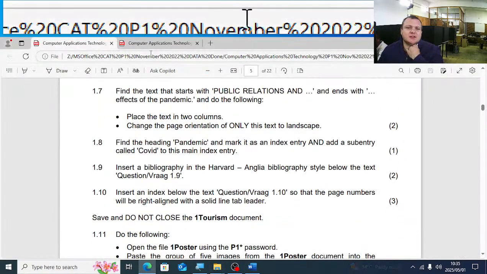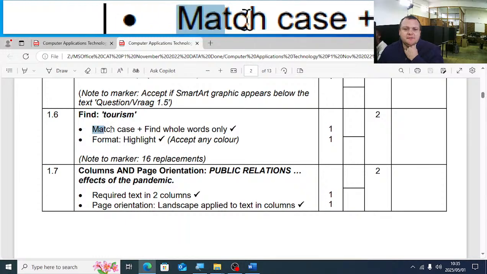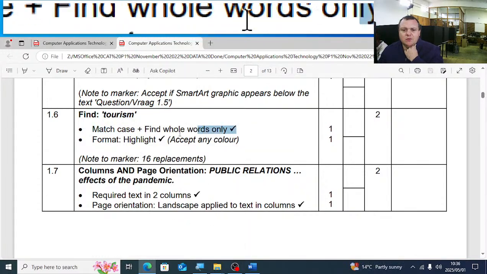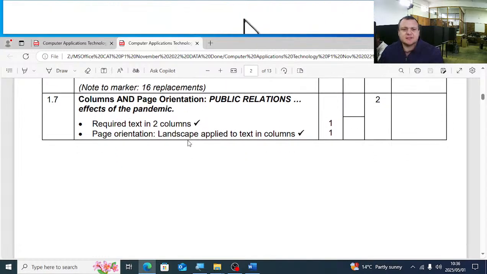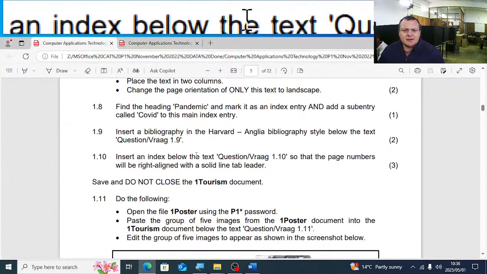It's only 2 marks, guys. So look here how they combine it. Match case plus find whole words only. And then format is highlighted. 16 changes made.